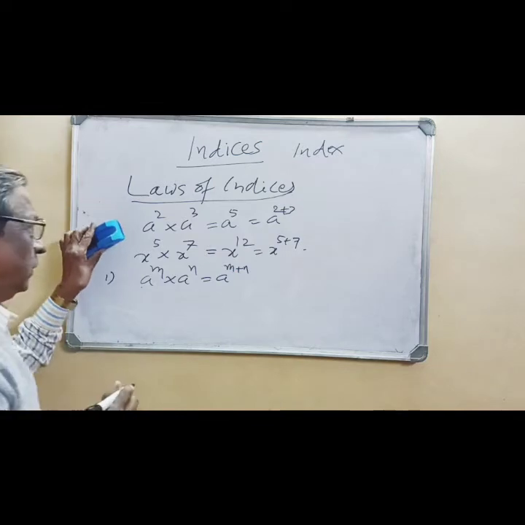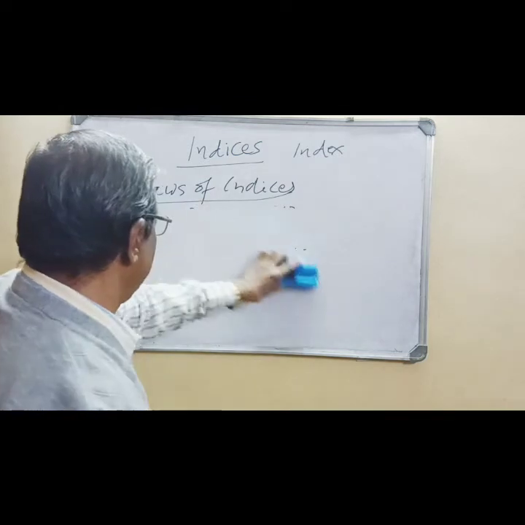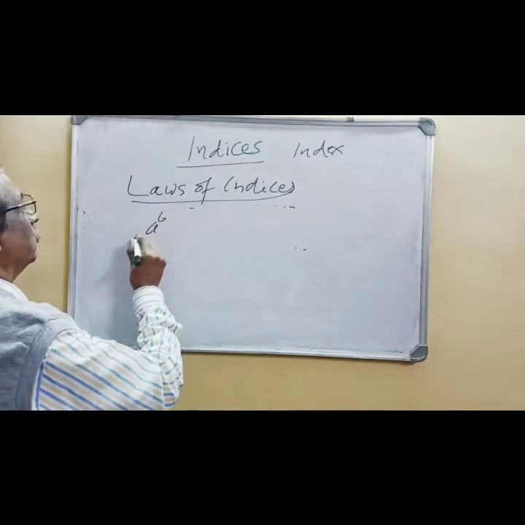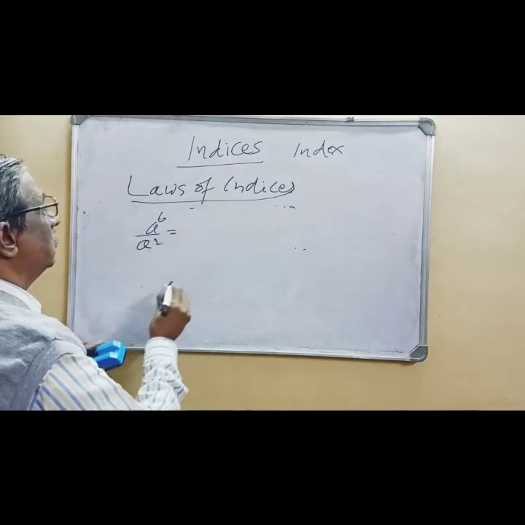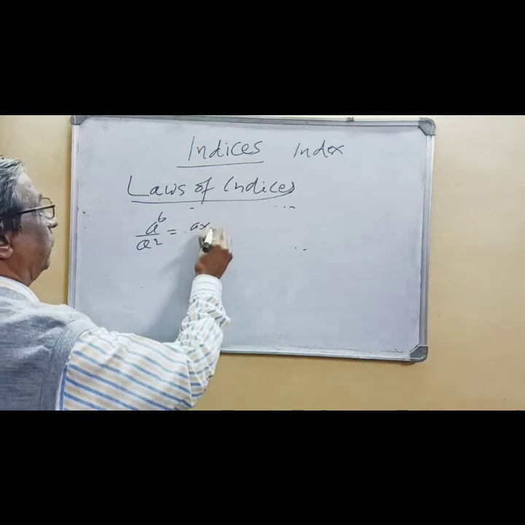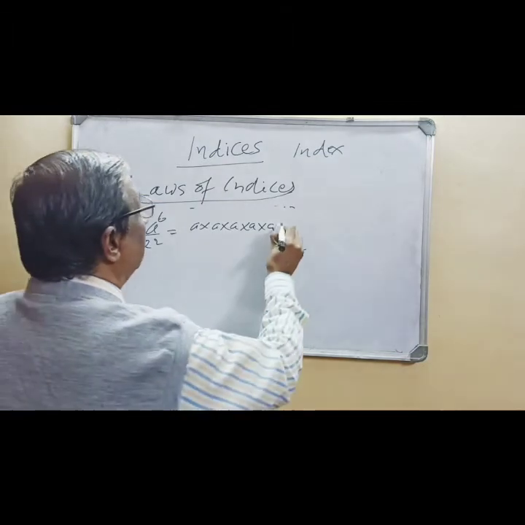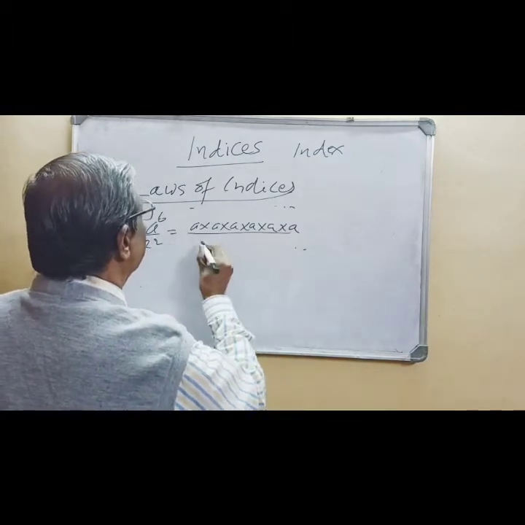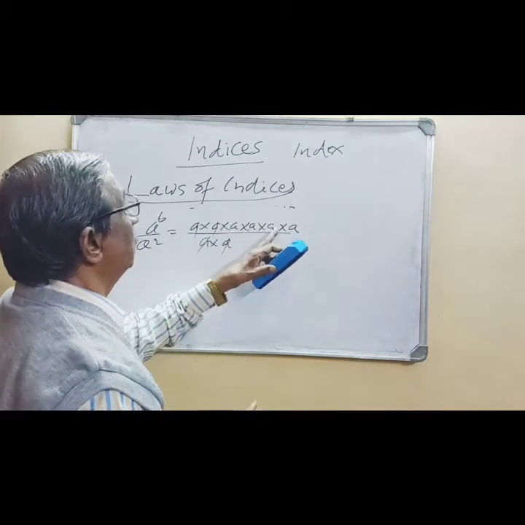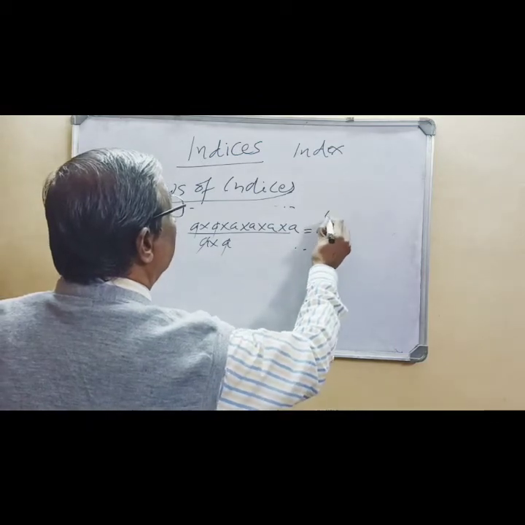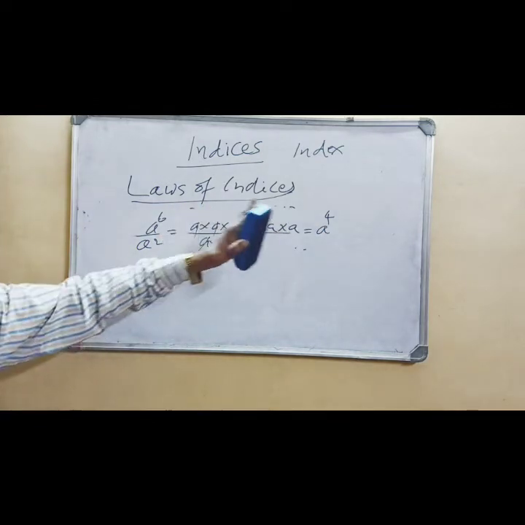Then we take division. A raised to 6 divided by a square. You write a six times in the numerator and a two times in the denominator. Cancel. That means a raised to 4. What is the relation between 6, 2 and 4? This is 6 minus 2 is equal to 4.